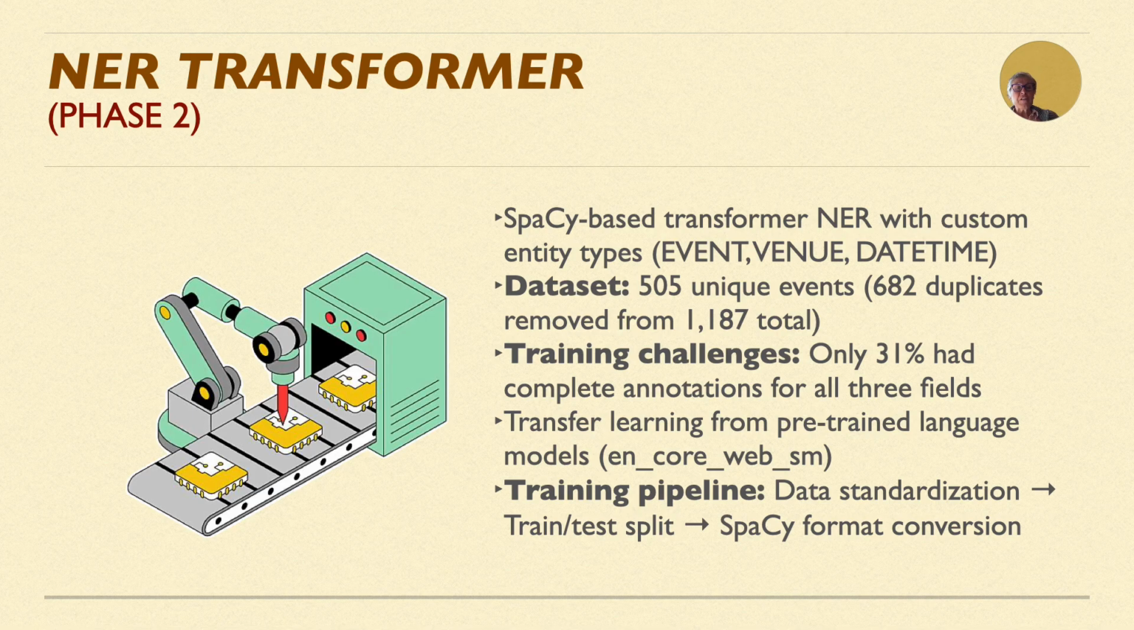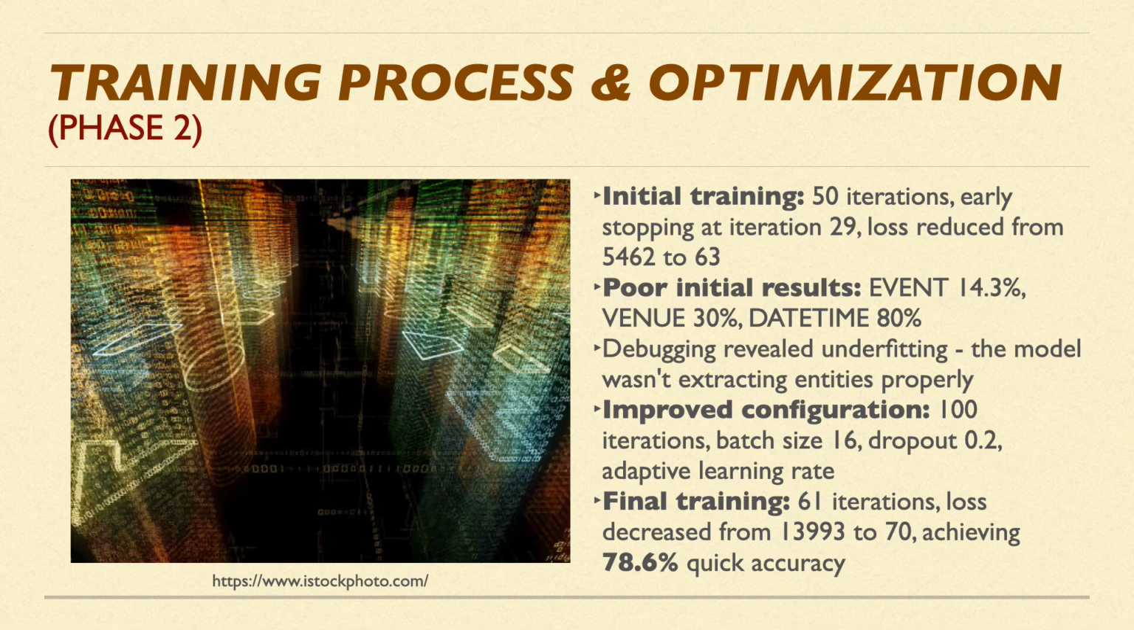I used transfer learning from the spaCy pre-trained en_core_web_sm model with a pipeline of data standardization, train and test split, and spaCy format conversion. Initial training ran 50 iterations with early stopping at iteration 29, reducing the loss from 5,462 to 63. But results were poor. Event scored 14.3%, venue 30%, and date time 80%. Debugging revealed underfitting. The model was not extracting entities properly.